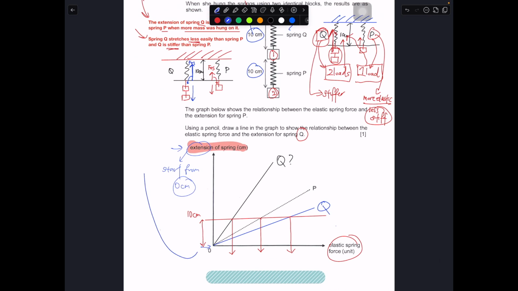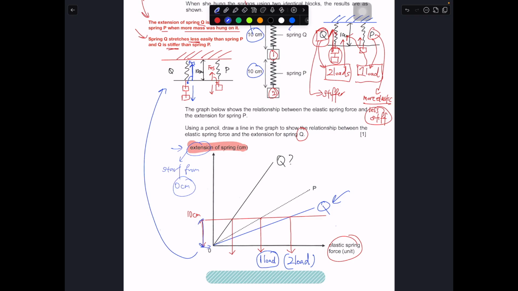At 10 cm, P represents one load, then Q, when extended to 10 cm, should have more elastic spring force because it's way stiffer. So this one should be the correct one. This represents two loads.